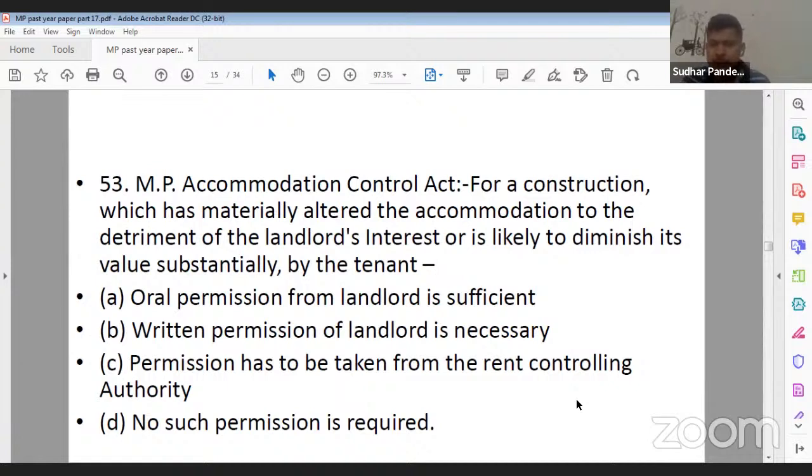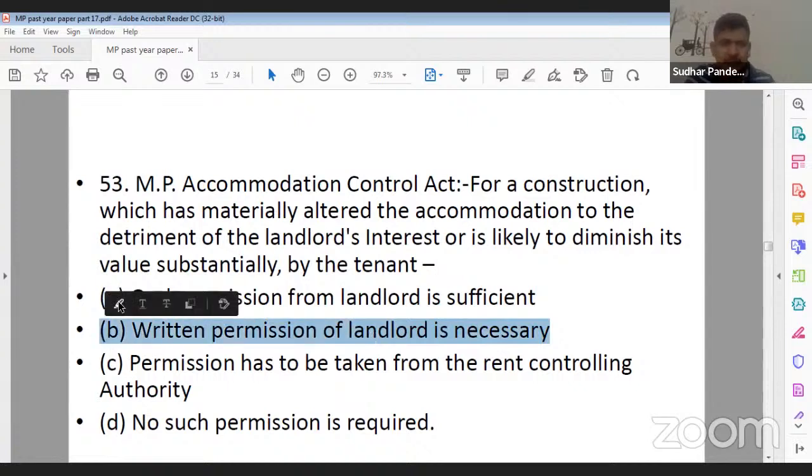Option B, written permission of landlord is necessary. Option C, permission has to be taken from rent controlling authority. And D, no such permission is required. So what should be the correct answer? It's B for Bangalore, that is, written permission of landlord is necessary. So 53 ka B is the correct answer. Yes, Viniji, you are correct.